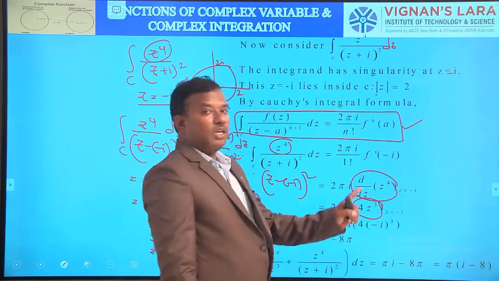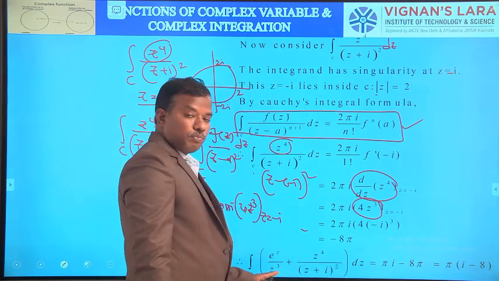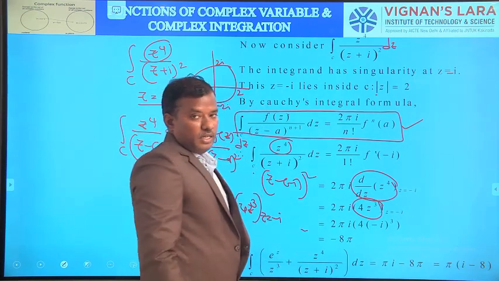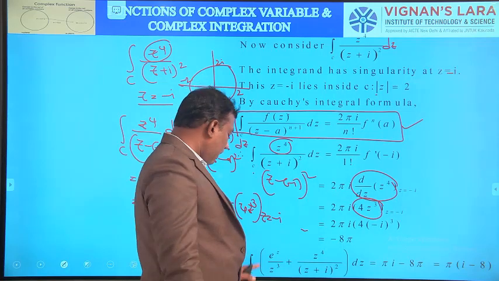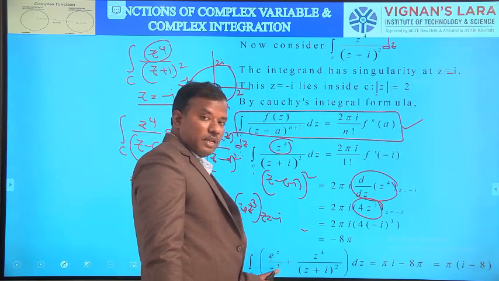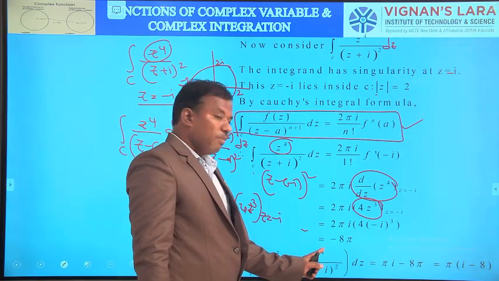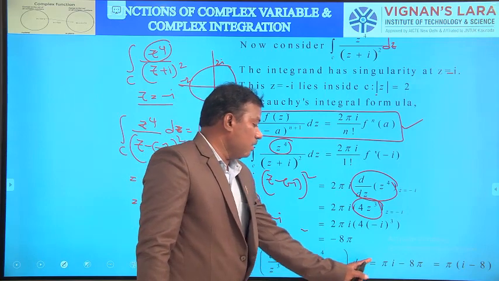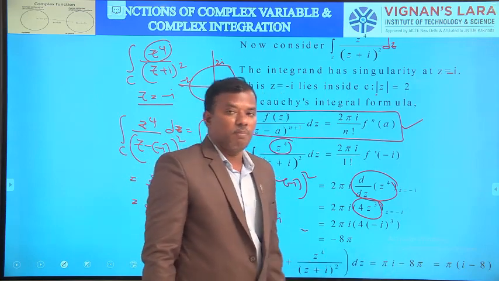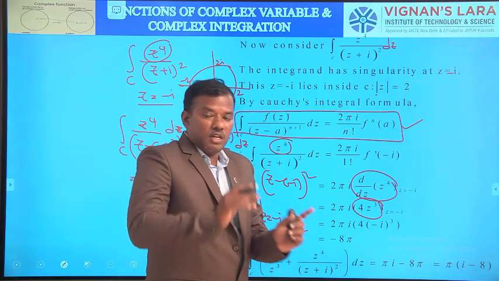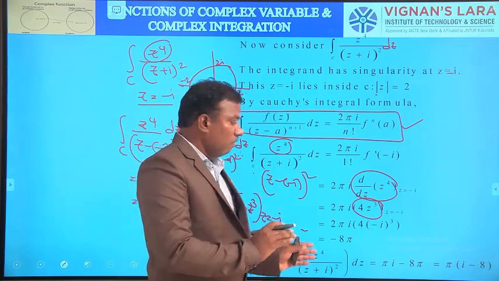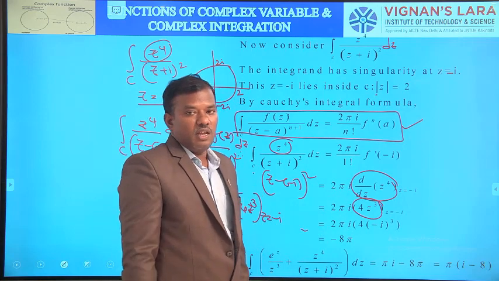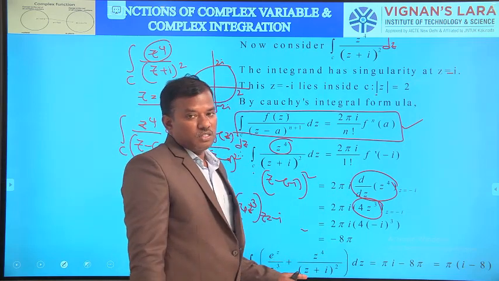Therefore, total integration value, integral over C, this is the value of second integration. So what is the total integration value for the given problem? Integral over C e power z by z cube plus z power 4 by z plus i whole square dz equal to pi i minus 8 pi. Pi i is the first integration value, minus 8 pi is the second integration value. Total value pi into i minus 8. That is the total integration value.